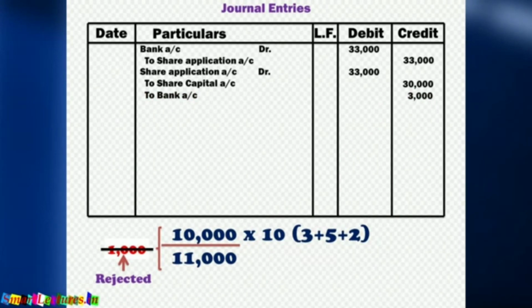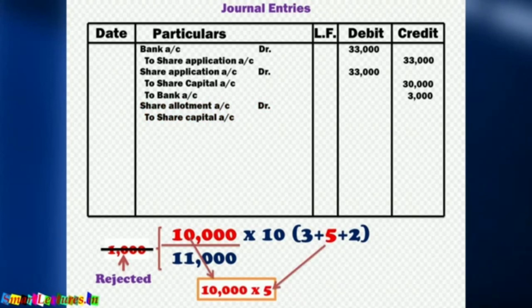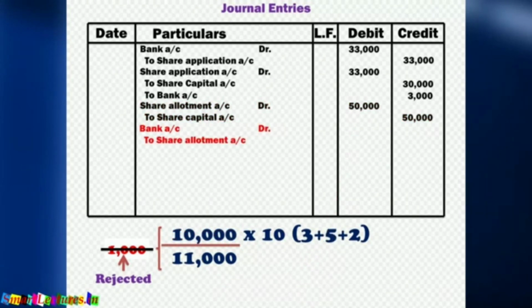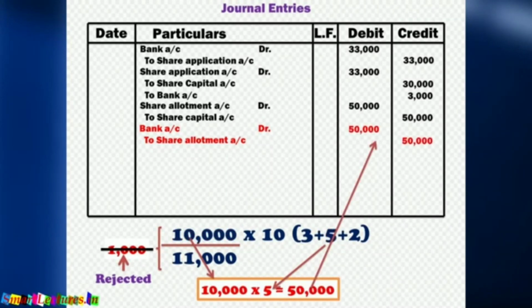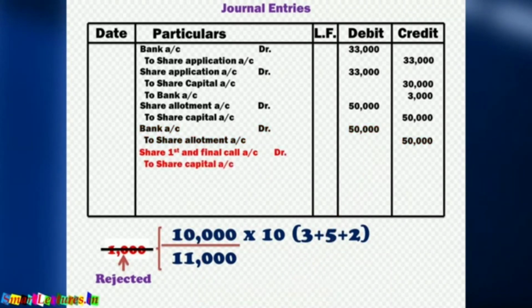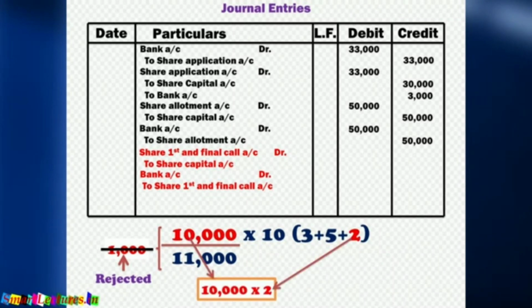Now 1,000 shares have been rejected. We have got only 10,000 shares. Let's start with allotment. Share allotment account debit to share capital account, 10,000 into 5, 50,000 rupees. Bank account debit to share allotment, 10,000 into 5, 50,000 rupees. Now share first and final call account debit to share capital account, and bank account debit to share first and final call account, and that will be 10,000 into 2, 20,000 rupees for both.